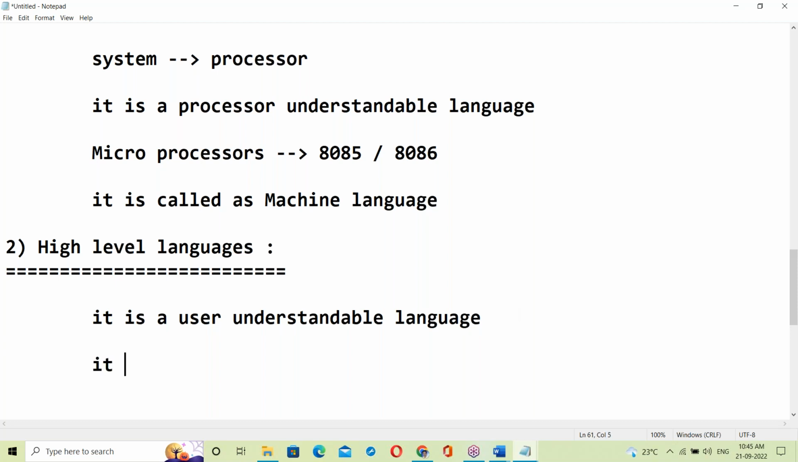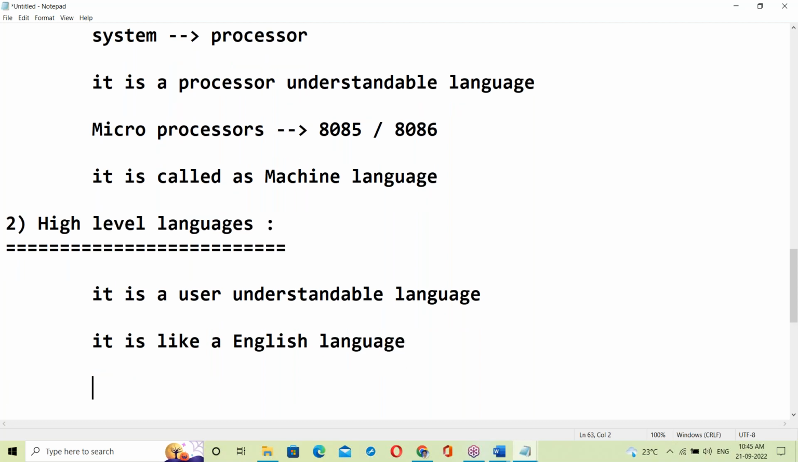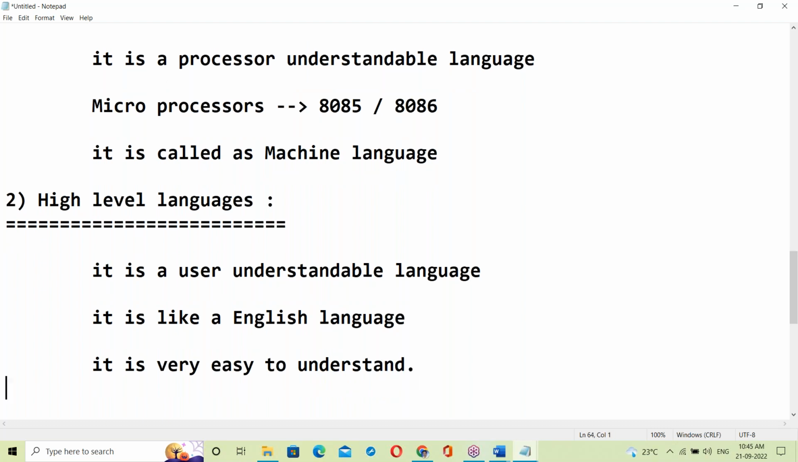It is like English language. Like English language, very easy to understand. Yes, it is very easy to understand. This language is very easy to understand here.